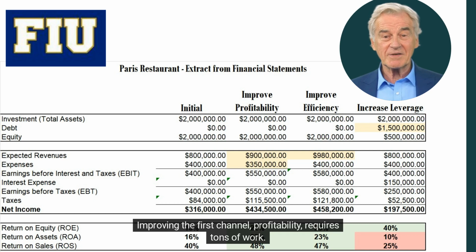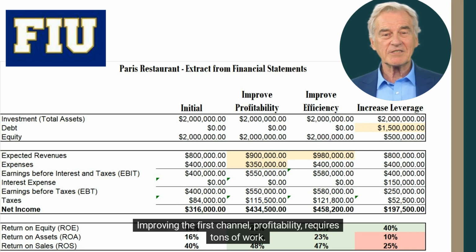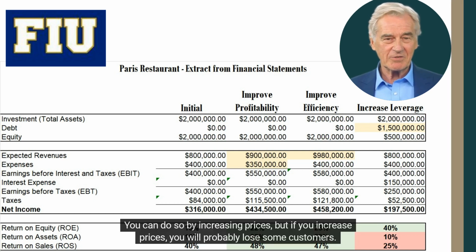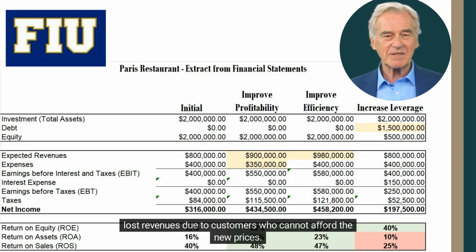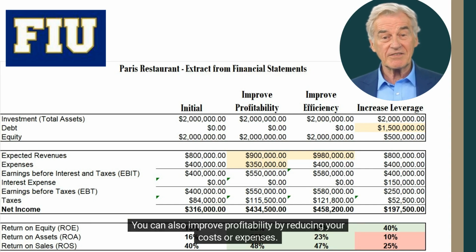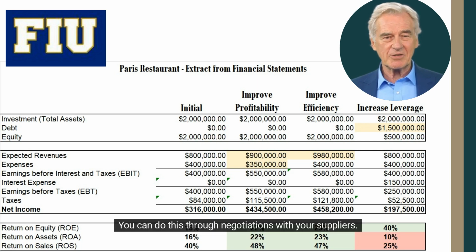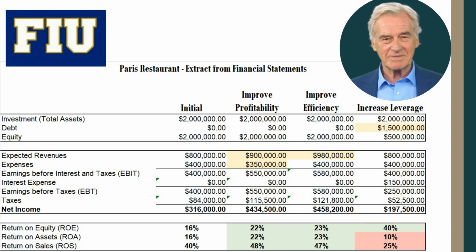Improving the first channel, profitability, requires tons of work. You can do so by increasing prices, but if you increase prices, you will probably lose some customers. Hence, you can only increase prices as long as the increase in your markup is not canceled out by the lost revenues due to customers who cannot afford the new prices. You can also improve profitability by reducing your costs or expenses. You can do this through negotiations with your suppliers.